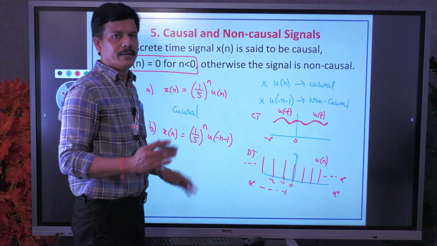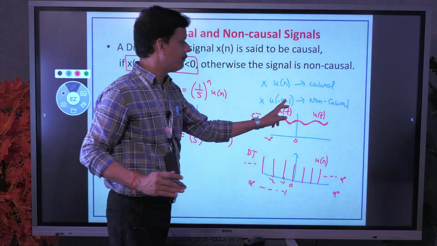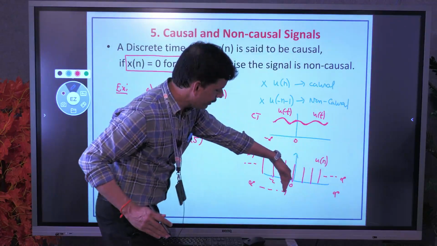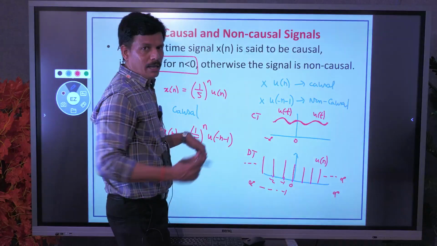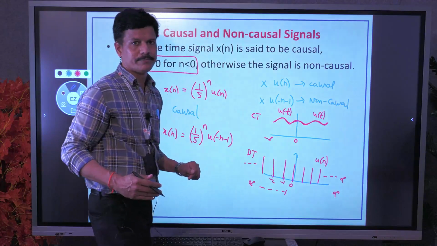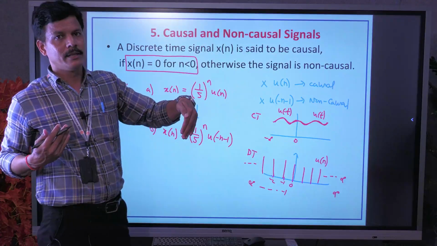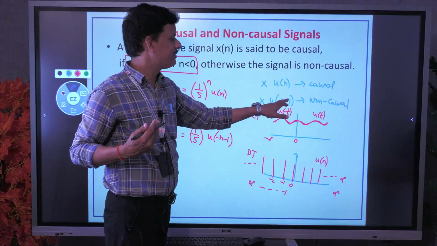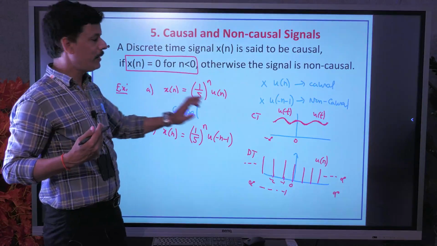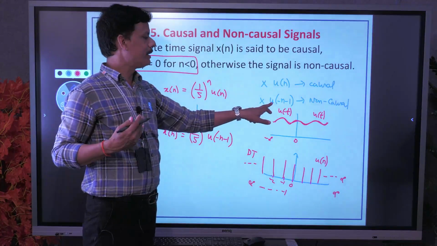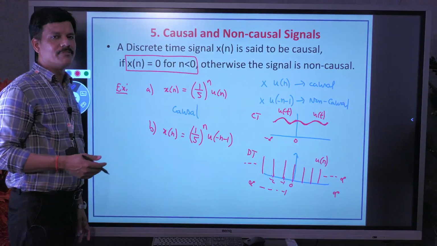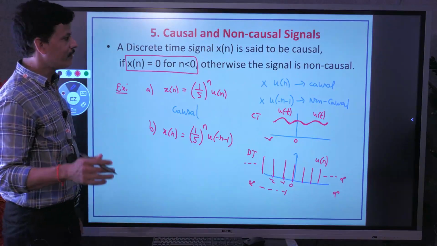Minus 1 to minus infinity is u of minus n minus 1. So 0 to infinity on the positive side, and minus 1 to minus infinity on the negative side. It starts with minus 1 because no sample is there in discrete time between 0 and minus 1. That's why it is denoted as u of minus n minus 1. So in discrete time, if any signal is multiplied with u of minus n minus 1, that is non-causal. Like this, we can easily find out whether the given signal is causal or non-causal.